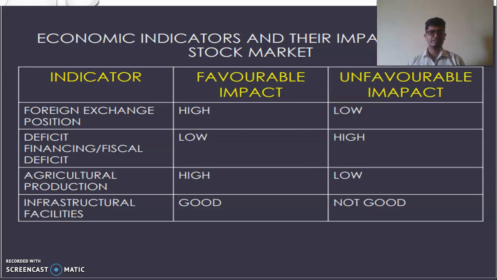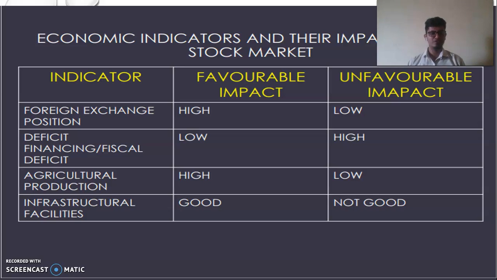Then foreign exchange position. In the balance of payment statement under the official settlement account, we have one aspect called foreign reserves, or we'll call it official reserves. What exactly does it mean? It means how much foreign currency you have. Okay, that is what is called foreign reserves.